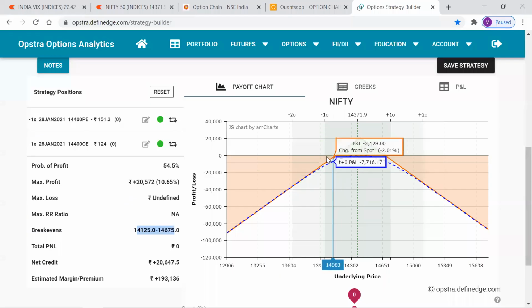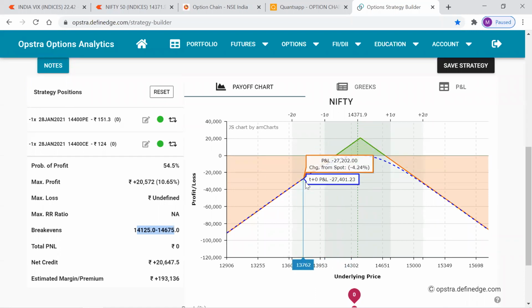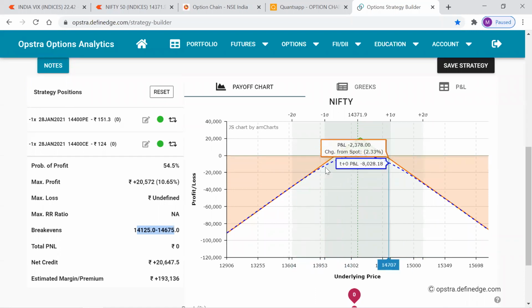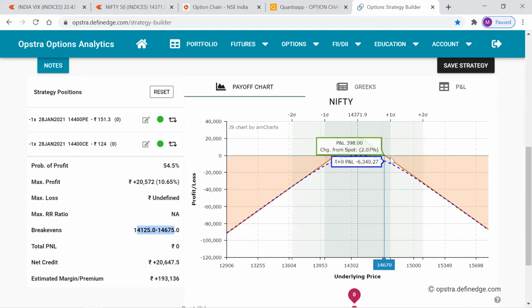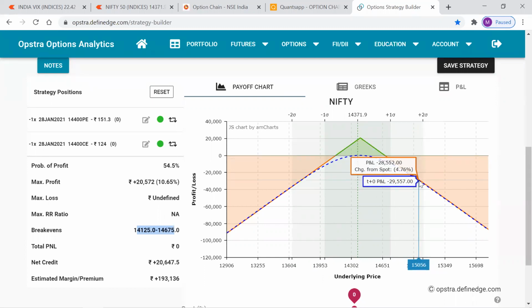See, if it is making strong moves, it will come out of our range. If it is coming out of the range, we'll make losses. If it is making a strong move towards the downside, we make a loss. Even if it is making a strong move towards the upside, if it is crossing our range, then also we'll get to see losses.